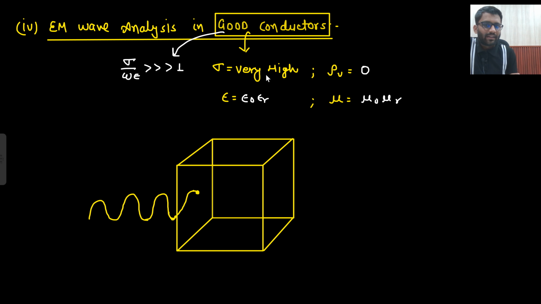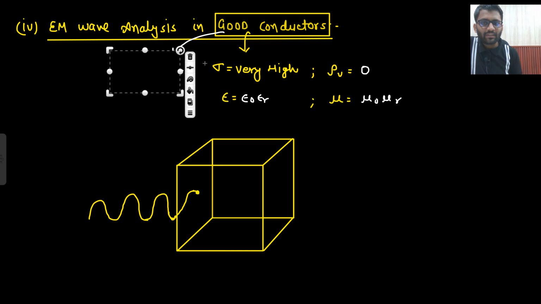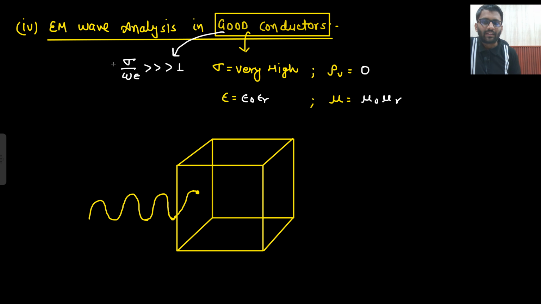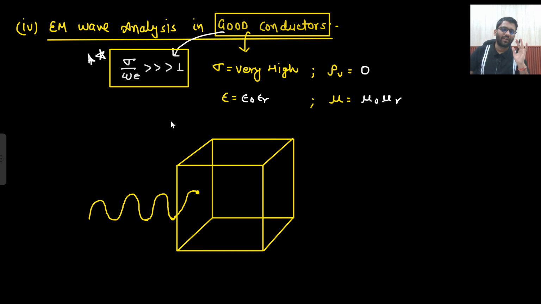This is more relevant. If sigma is very high, then certainly it is a good conductor. But if sigma upon omega epsilon is much greater than 1, then also you will say that it is a good conductor. So this is more relevant. You will remember that sigma upon omega epsilon is much greater than 1, rather than remembering that sigma should be very high. This is the thing that you need to remember for a good conductor. So this is what I am highlighting, that sigma upon omega epsilon should be much greater than 1.